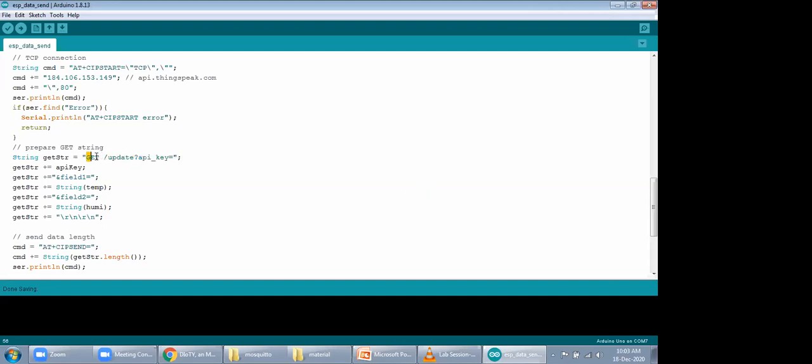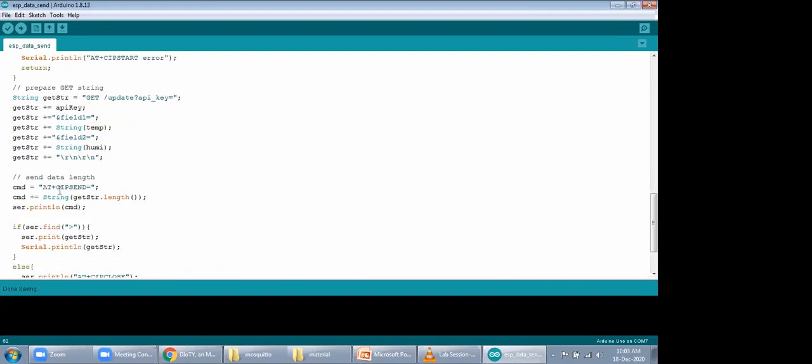So from the ThingSpeak dashboard, we have got this URL, or you can say connection string, GET /update?api_key= followed by the API key. We need to write the API key, and then the ampersand and field1. In our case, field1 is for temperature, and field2 we have mentioned as humidity. So at field1 we are sending our temperature data, and at field2 we are sending humidity.